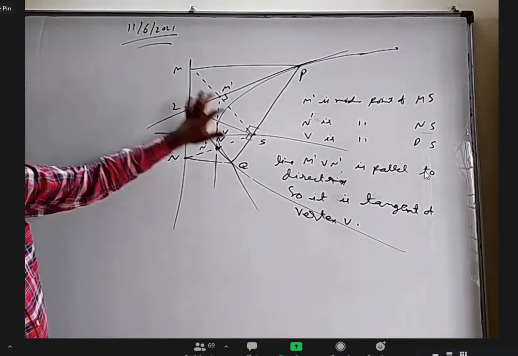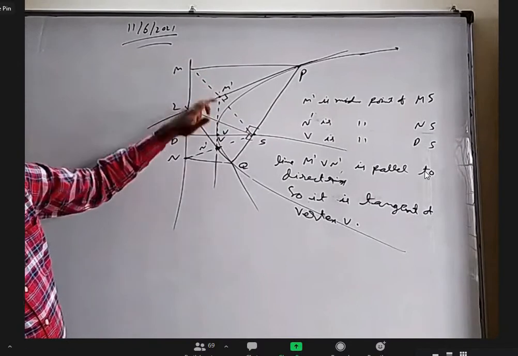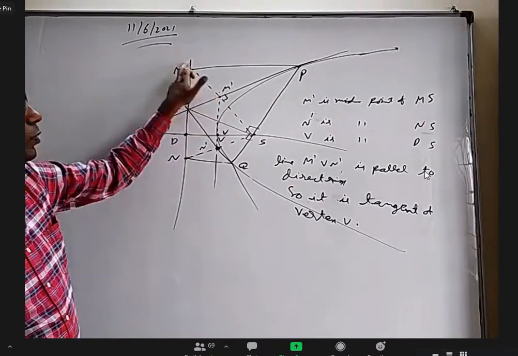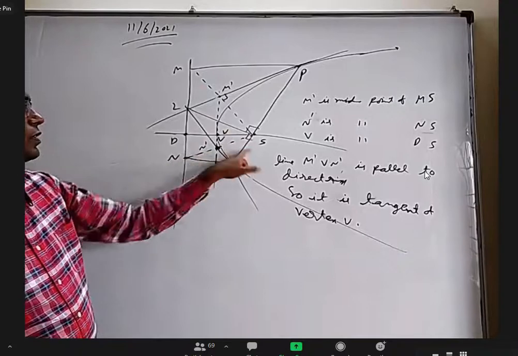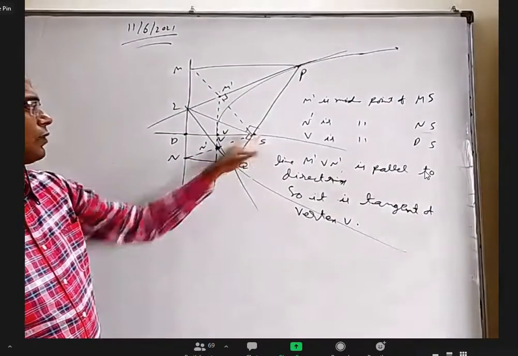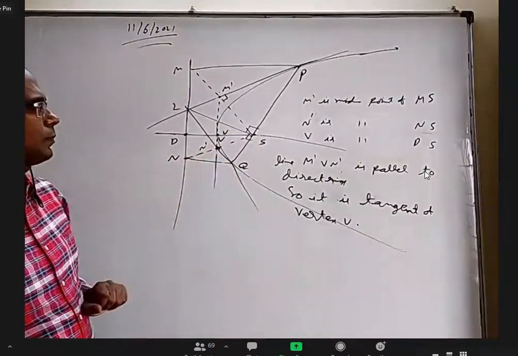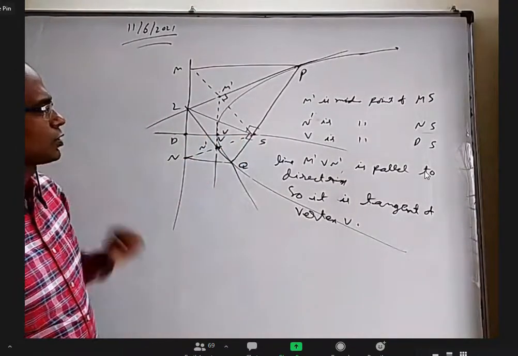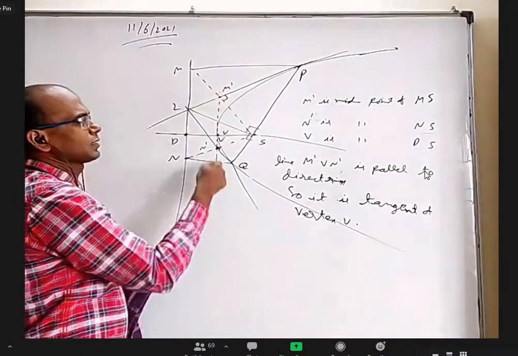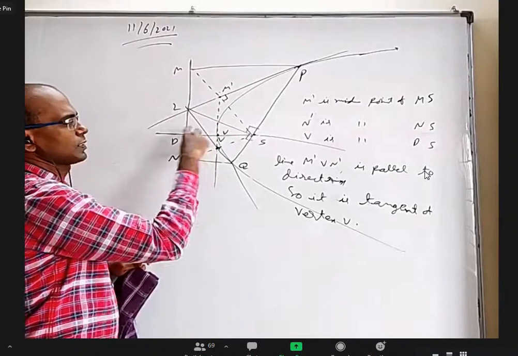We have seen that these two are images of each other with respect to this. Their midpoint is this point, which is the midpoint of this side. These two are images of each other with respect to this tangent. And if you take the midpoint of these two, it is this point. And this point is the midpoint of these two. So this piece is parallel to this piece, which is parallel to this.